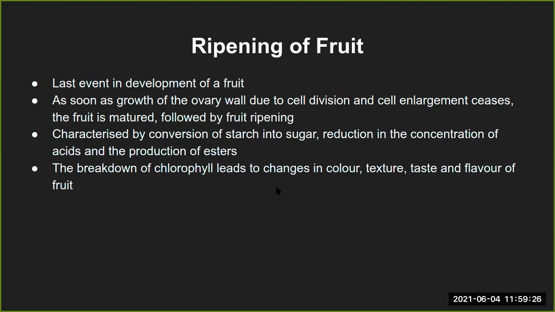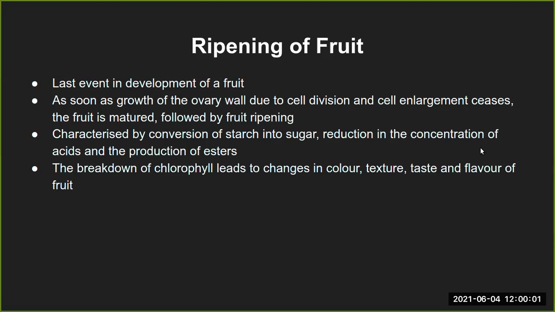Now, this ripening is also characterized by conversion of starch into sugar. You know, there is a lot of starch in the plant cells, in the form of grain, or even in the synthesis or the metabolic processes of the plant cell. There is conversion of the starch into sugar. Now, sugar, most of the times it is fructose, right? Sometimes there are other types of sugar also based on what type of fruit it is, but majorly it is fructose in most varieties of fruits.